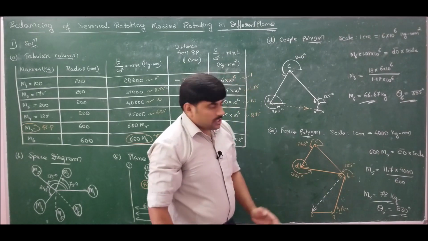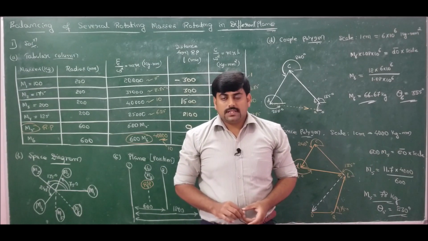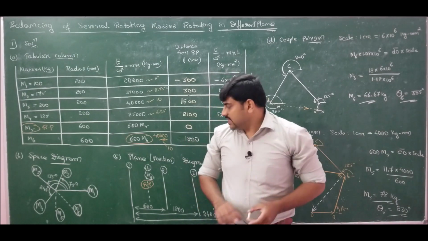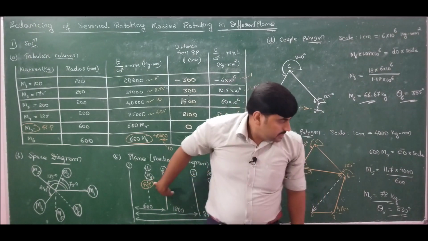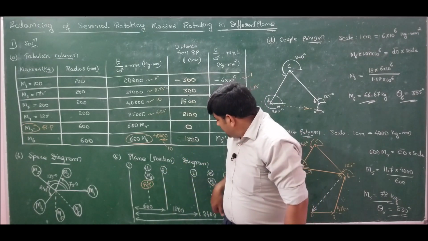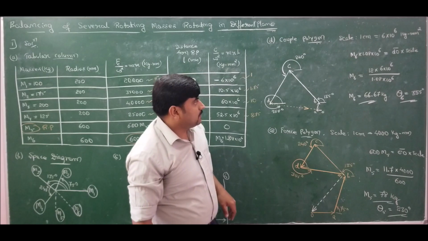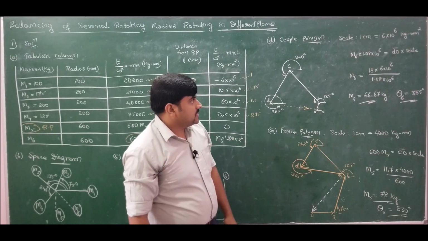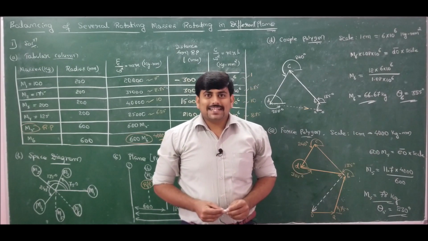So this is the complete solution for our problem number 1. We have found out that the balancing masses which are rolling at plane L and M are, at plane L mass M5 is 78 kg at an angle of 230 degree, and at plane M it is mass M6 66.67 kg at an angle of 355 degree. That's all from this lecture. Thank you all.